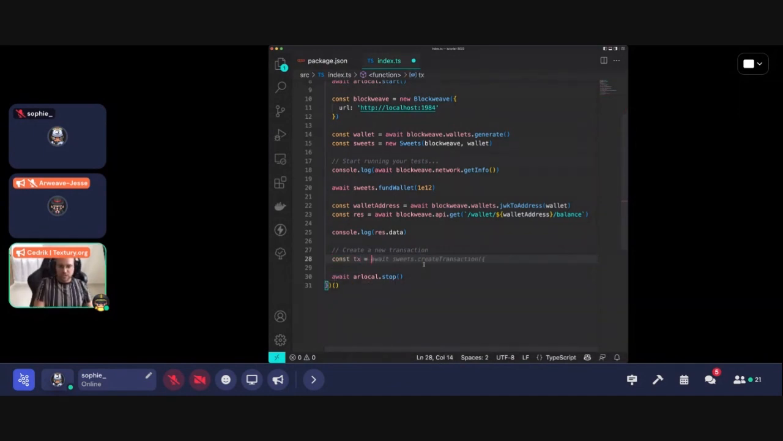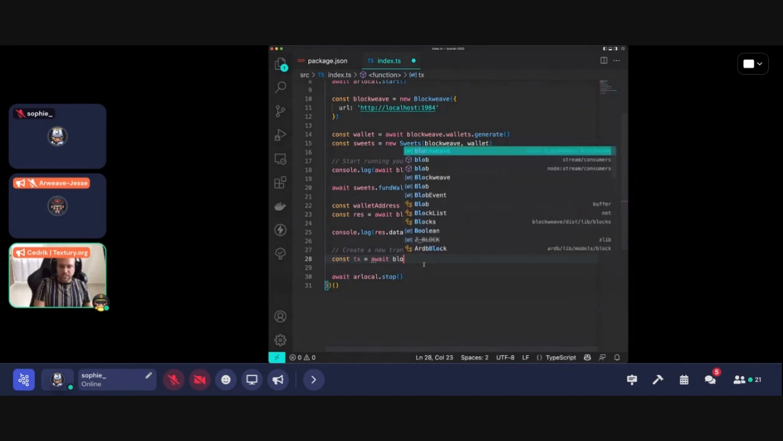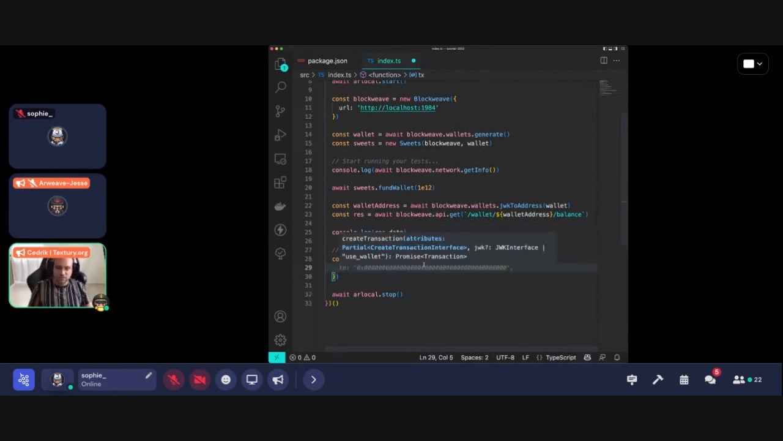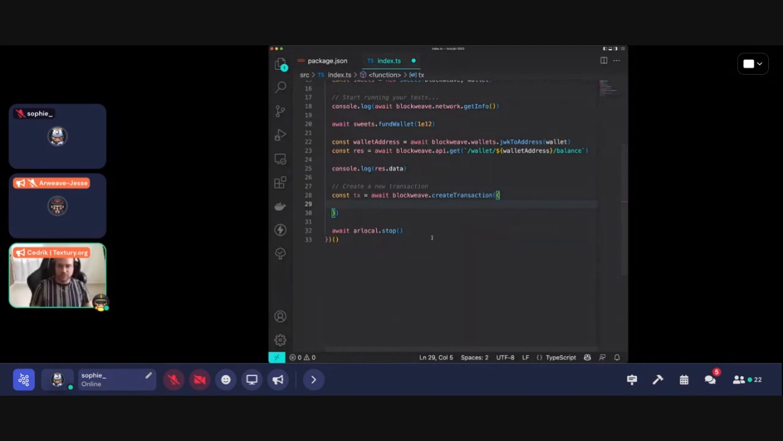When you create transactions on Arweave, you can create them to send funds to someone else, to another wallet address. And in this case, what we will be doing is create a transaction, but to send data to the permaweb. So to store data permanently on Arweave. So we will use data.